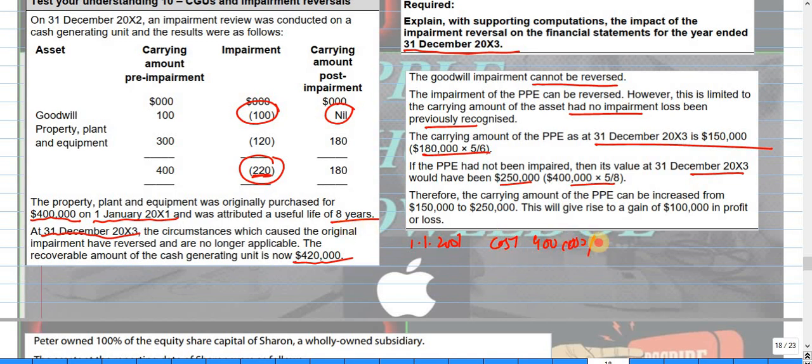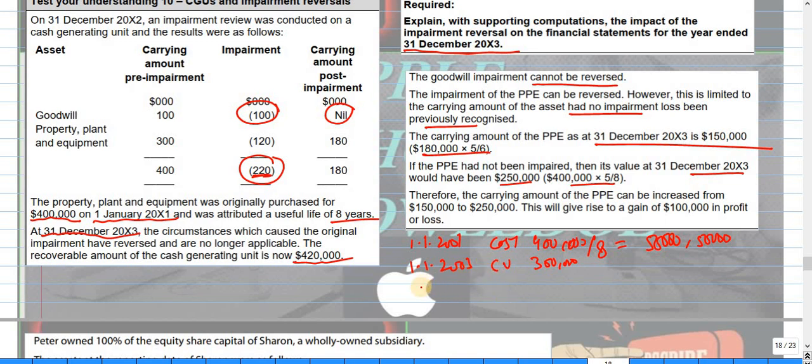This is for 8 years, so if you divide by 8, you will get 50 depreciation for year 1, and for the second year you will also get 50. Then the carrying value on 1/1/2003 will be 300. Clear?